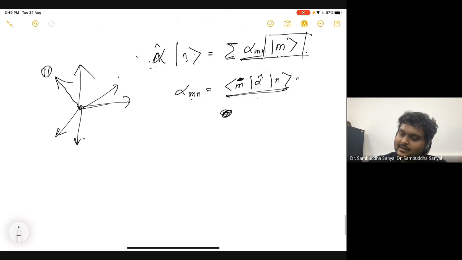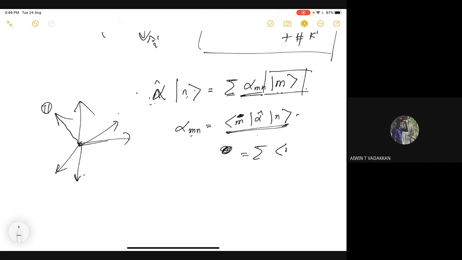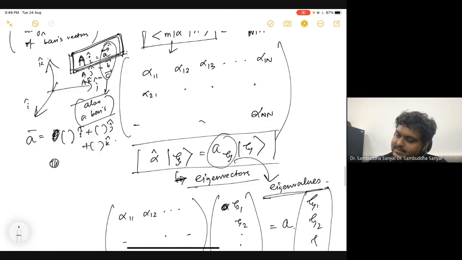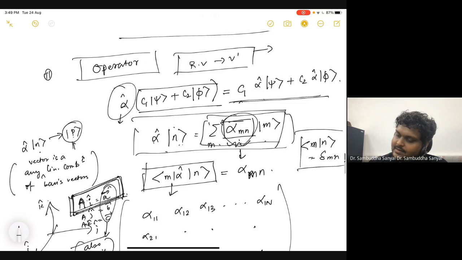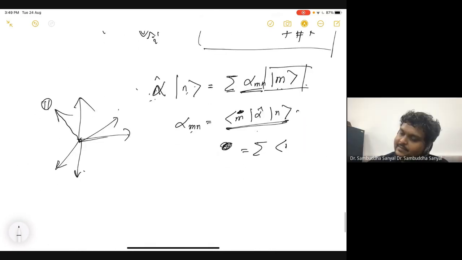Since m is orthogonal, I multiply it by the same m, so alpha nm is just <m|alpha|n>.